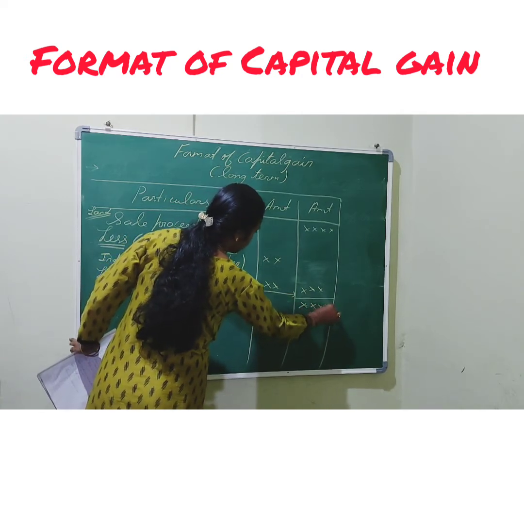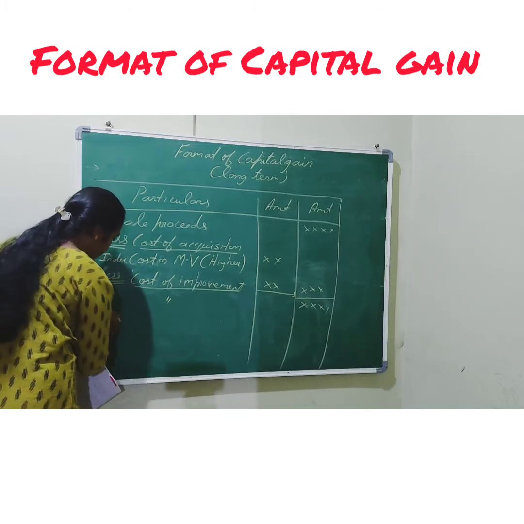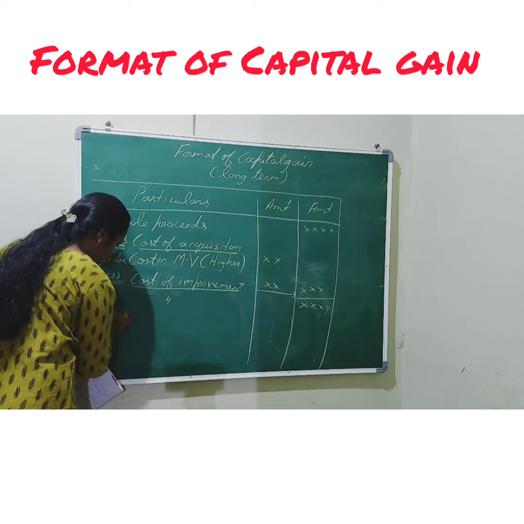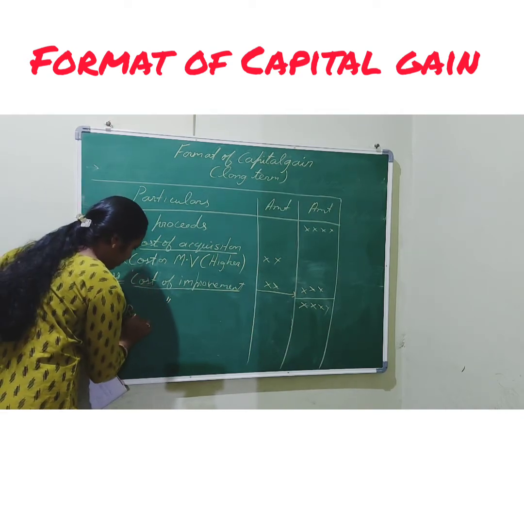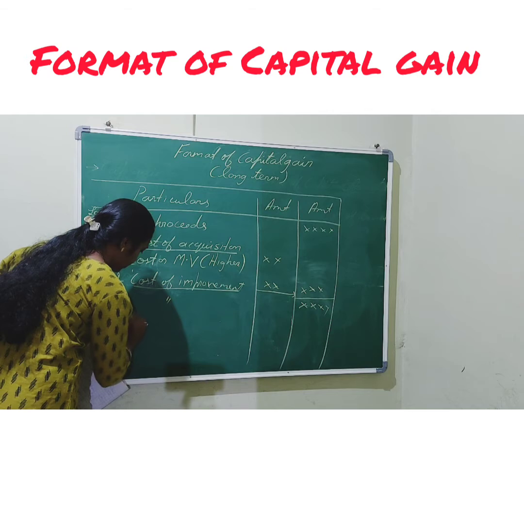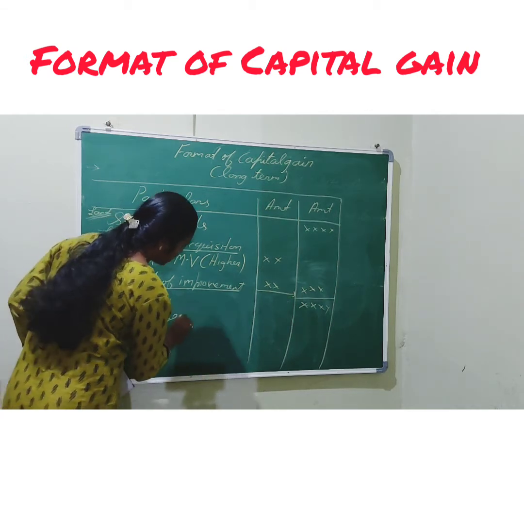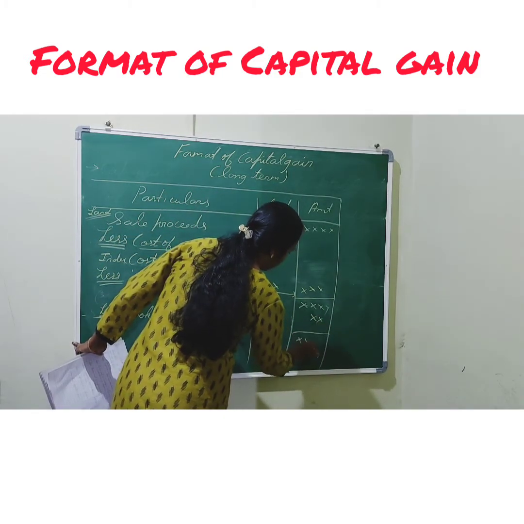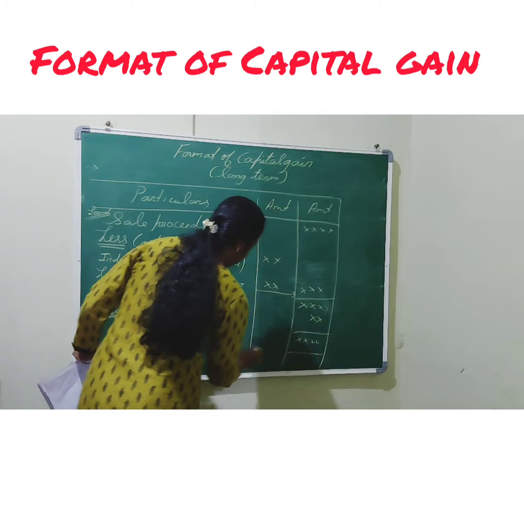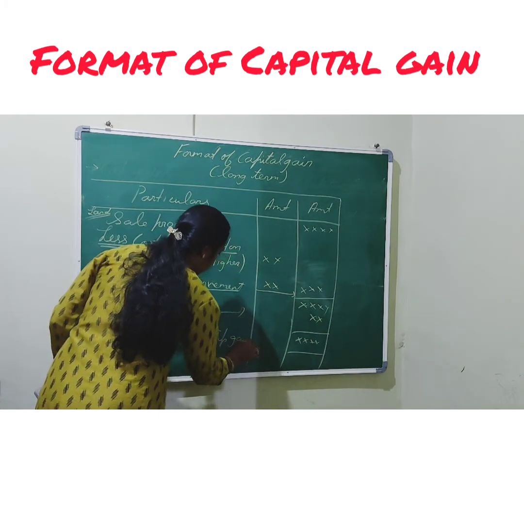Then the remaining balance amount is there. Next, if any brokerage charges are there, deduct brokerage charges. After that, whatever balance remains, that is capital gain. So this is the format of your problem.